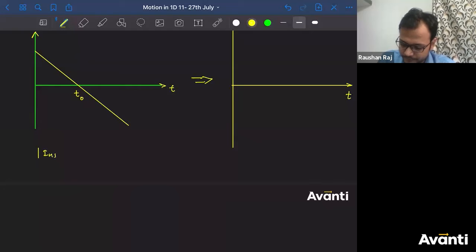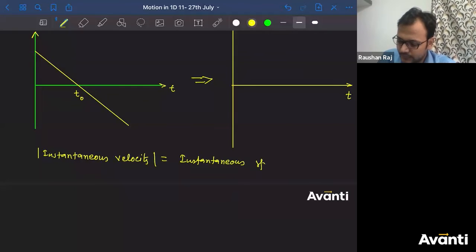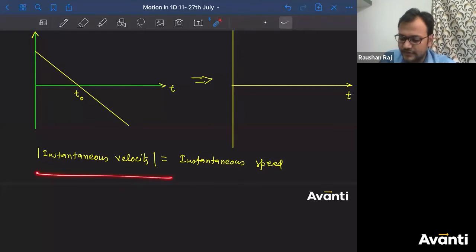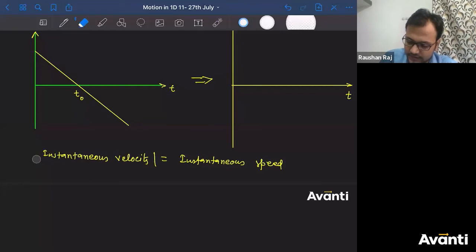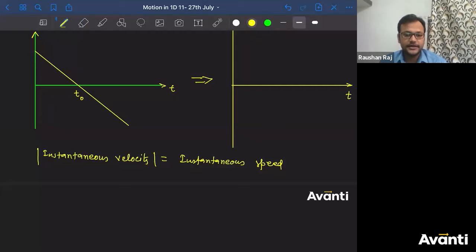Magnitude of instantaneous velocity is nothing but the instantaneous speed. Can we write the same relation for average speed, guys? Bolo chalo. Can we write the same relation for average speed? No, we can't write that. Correct hai? We have already studied that the magnitude of average velocity is not equal to average speed. ठीक है बच्चा? So please remember this part.